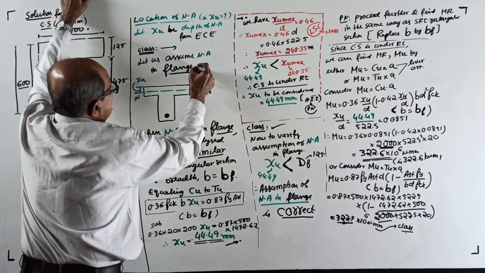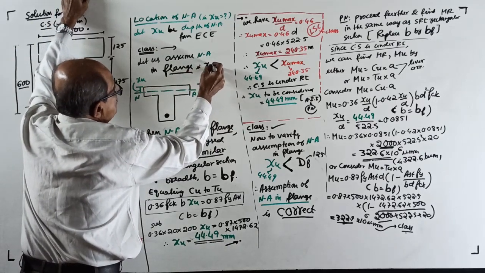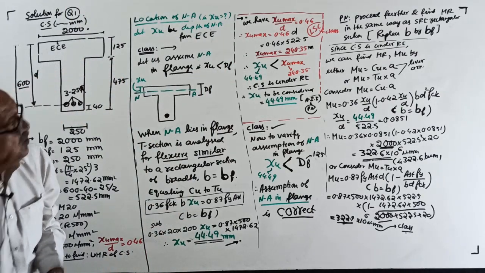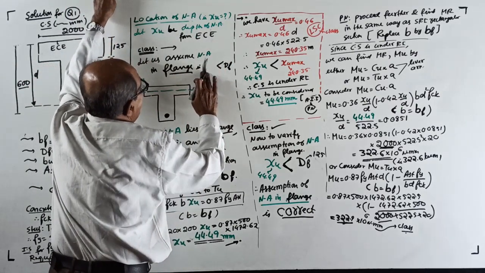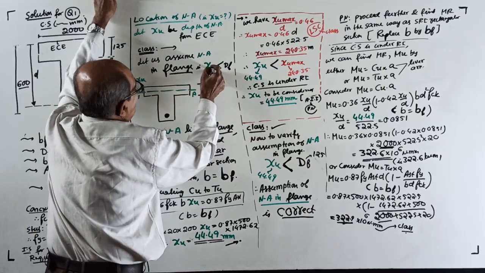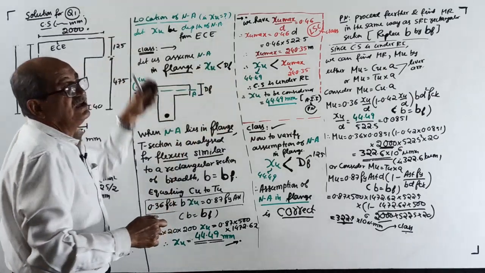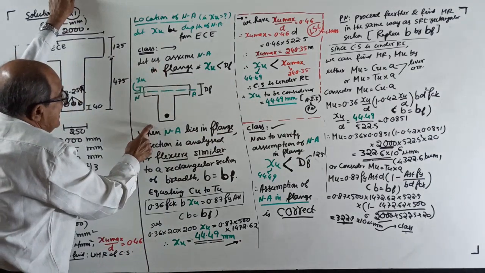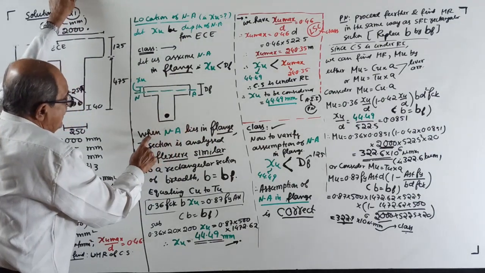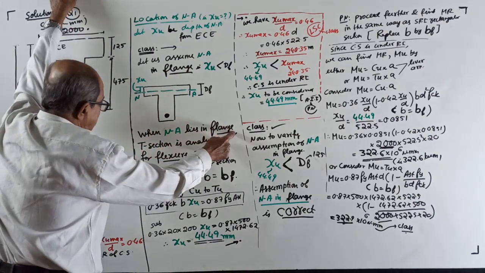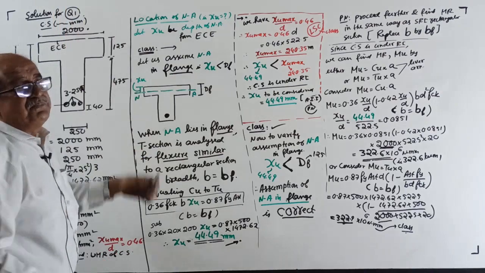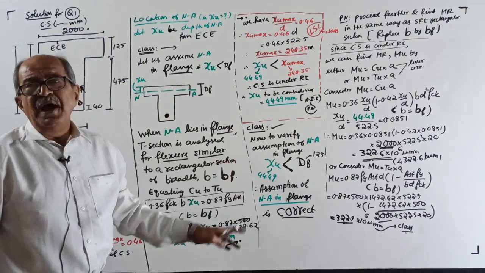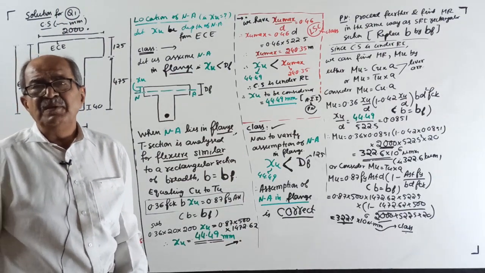Therefore, what you are assuming? You are assuming XU is less than DF. Some will tell, sir, why you wrote black color for XU? Sometime in the offline class they will tell, sir, color change. Now, one statement you have to write. For a T section, when neutral axis lies in the flange, this is a reason I have not told you much because time was not there. Anyway, I told you, believe me, but if you think a little, you can make out.